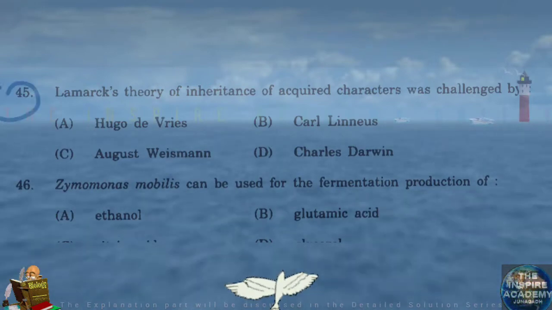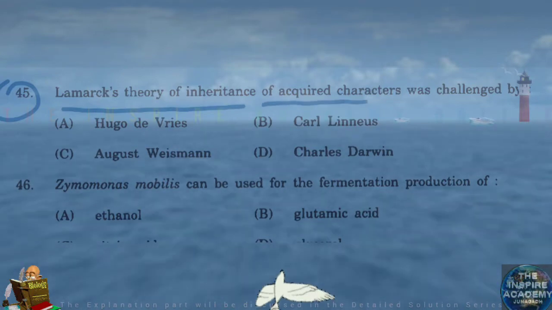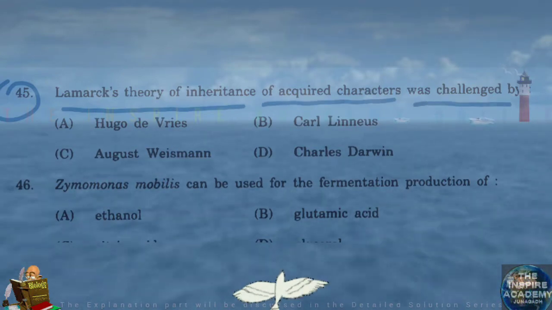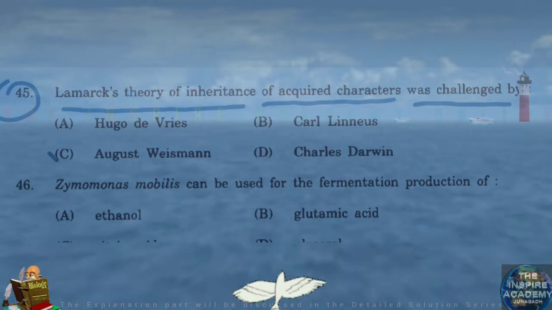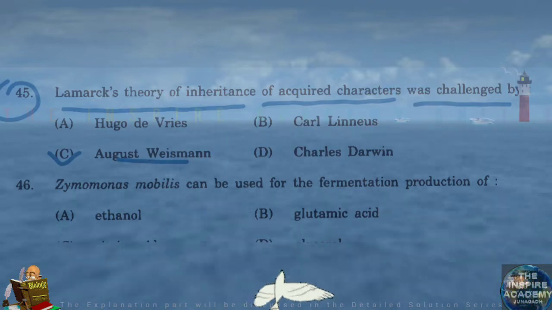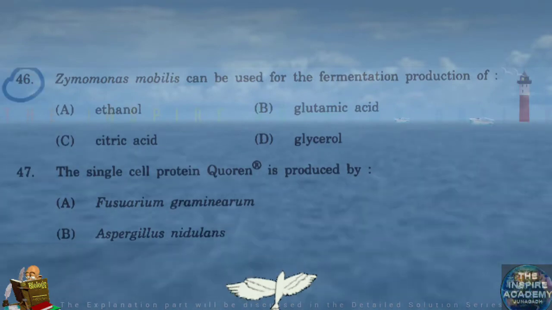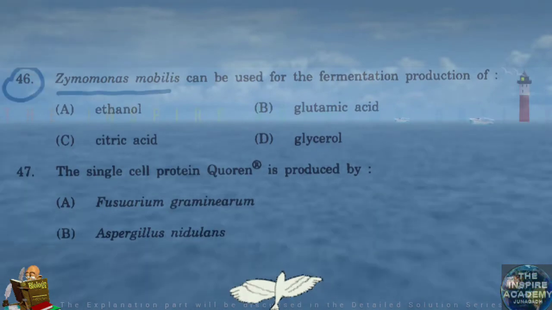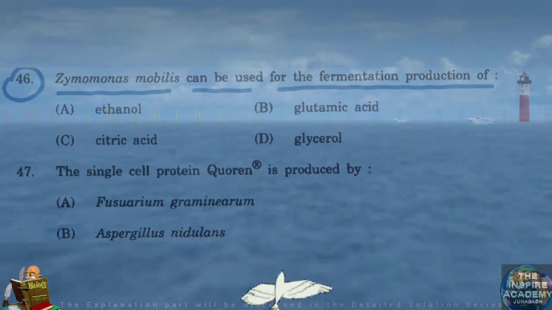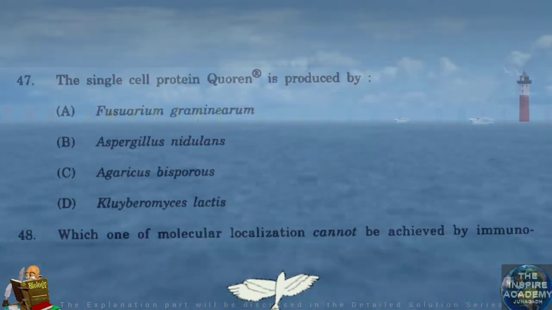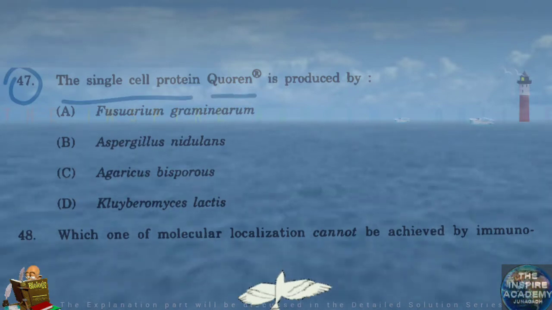Question number 45. Lamarck's theory of inheritance of acquired characters was challenged by. This theory was challenged by August Weismann. Question number 46. Zymomonas mobilis can be used for the fermentation production of ethanol. Question number 47. The single cell protein quorn is produced by